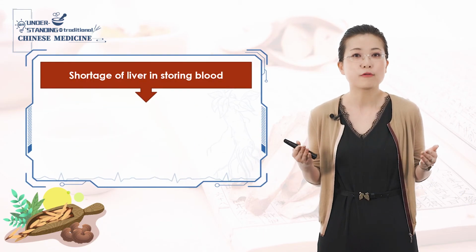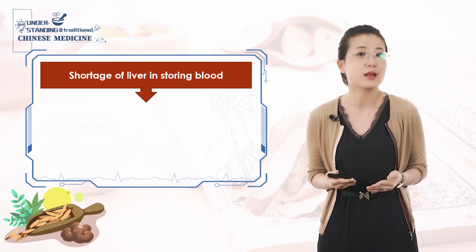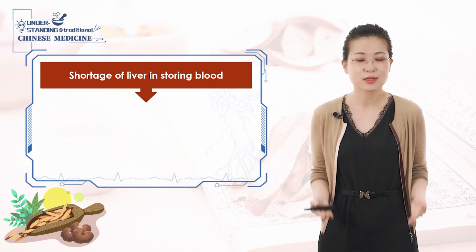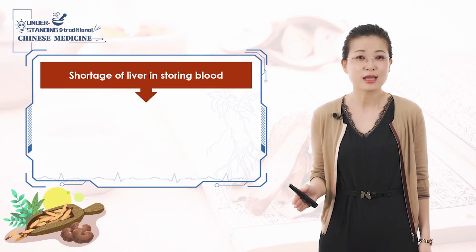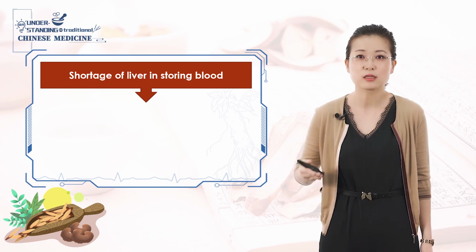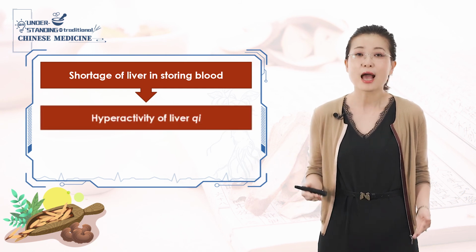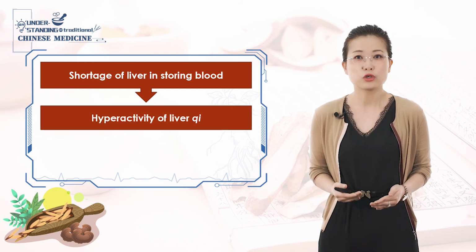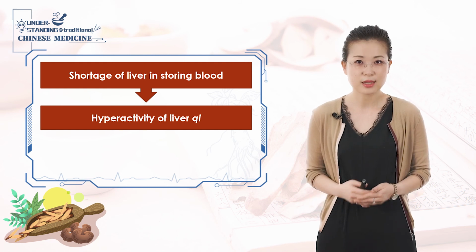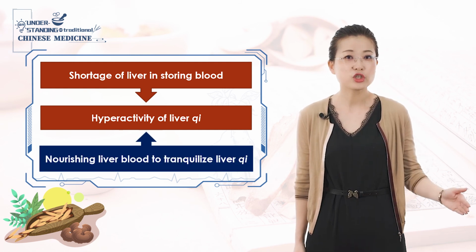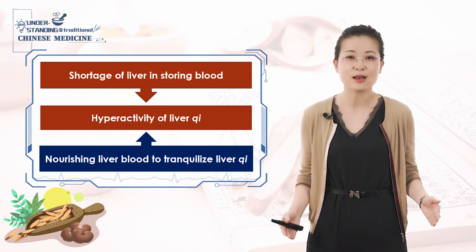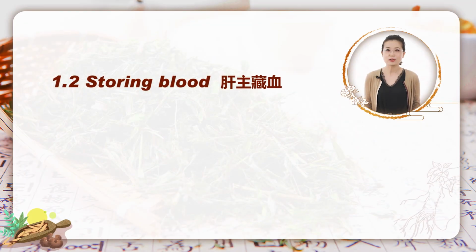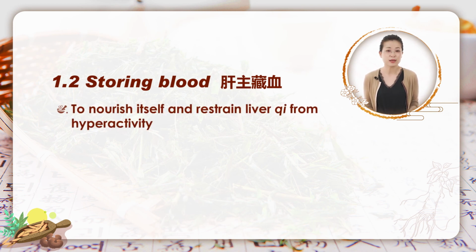Think deeply about the sentence: what if the storage of blood in liver is in shortage? What will happen? Yin cannot control yang, leading liver qi to ascend and disperse too much. That is hyperactivity of liver qi, which is quite common to see in clinic. And the treatment should be nourishing liver blood to tranquilize liver qi. So, liver storing blood is an important factor to nourish itself and restrain liver qi from hyperactivity.